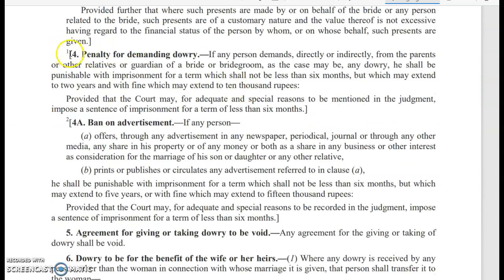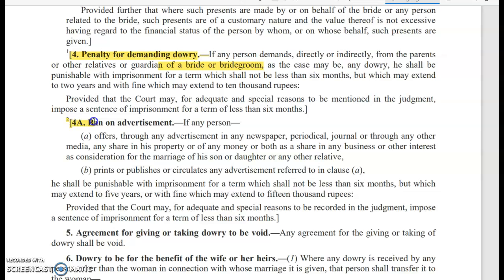Then section 4 is also important. Section 4 deals with penalty for demanding dowry. If any person demands directly or indirectly from the parents or other relatives or guardian of a bride or bridegroom, as the case may be, any dowry, he shall be punishable with imprisonment for a term which shall not be less than 6 months, but which may extend to 2 years, and with fine which may extend to 10,000 rupees.